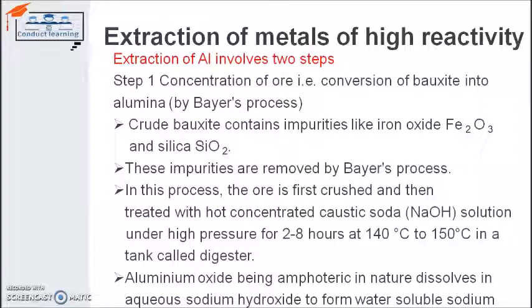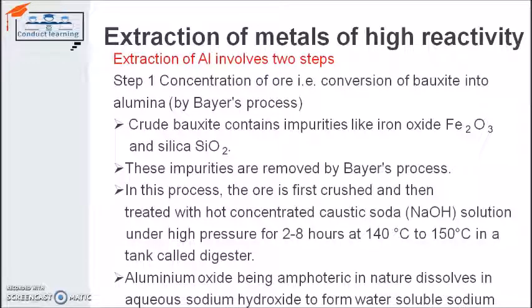The pressure will be high for 2 to 8 hours, and the temperature will be around 140 to 150 degrees Celsius. The bauxite and caustic soda will be in a tank, and this tank is known as a digester. So we take a tank, crush the ore, and treat this crushed ore with sodium hydroxide under pressure at a high temperature of 140 to 150 degrees Celsius for 2 to 8 hours in a digester.